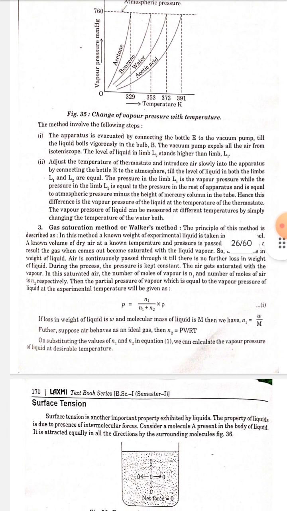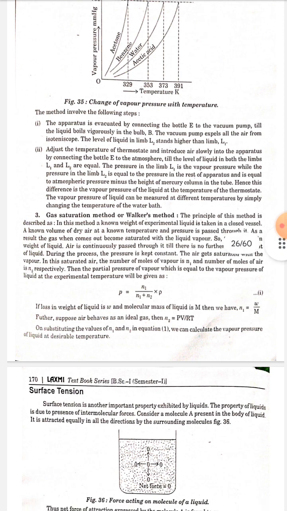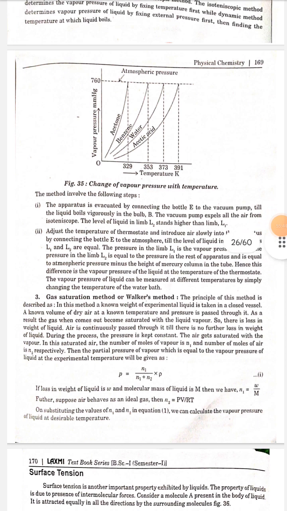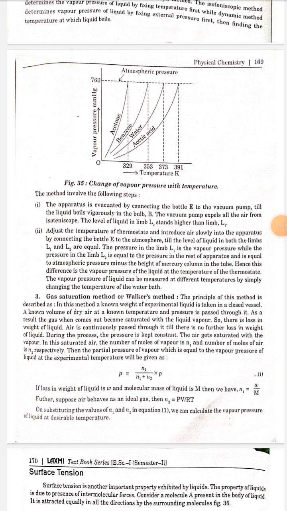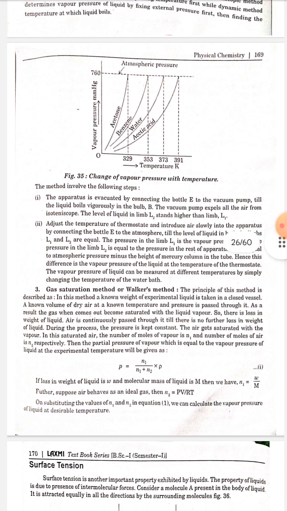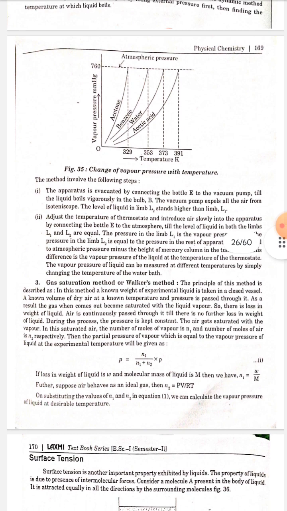The principle of this method is described as follows. In this method, a known weight of experimental liquid is taken in a closed vessel. A known volume of dry air at a known temperature and pressure is passed through it. As a result, the gas when it comes out becomes saturated with the liquid vapor. So there is a loss in weight of the liquid. Air is continuously passed through it till there is no further loss in weight of the liquid.